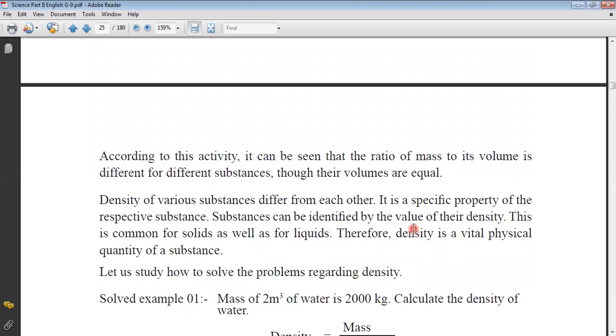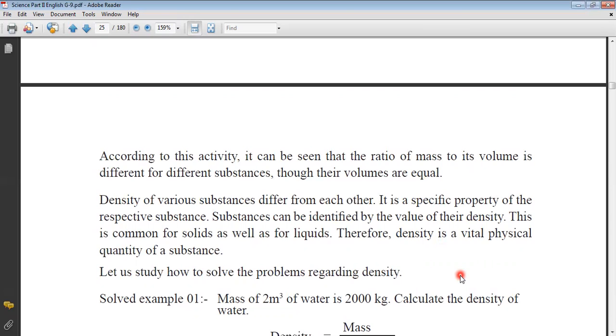If the specific property is different for different liquids, then therefore density is a vital physical quantity of a substance. Let us study how to solve problems regarding density.